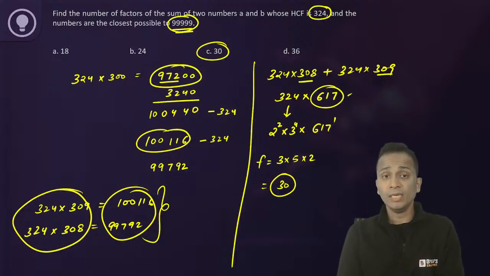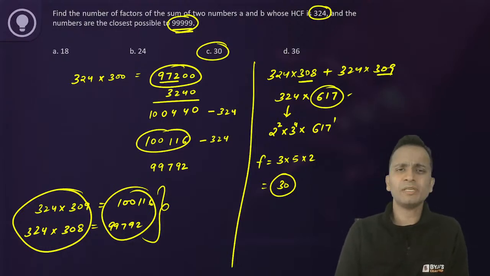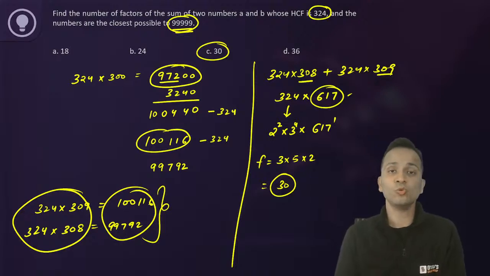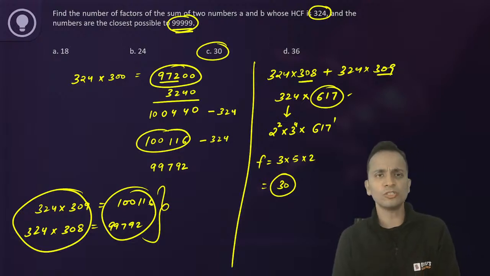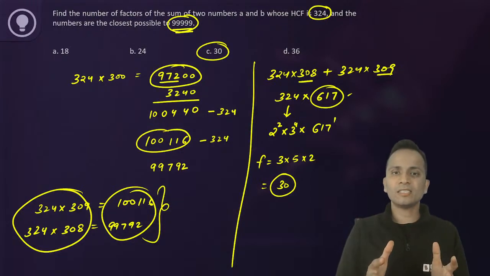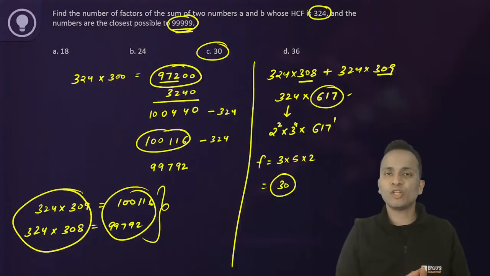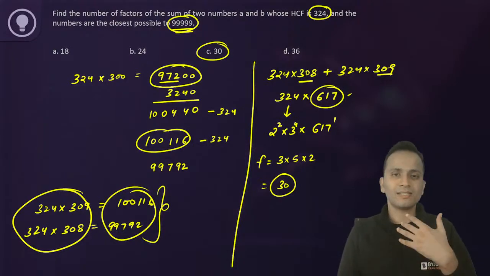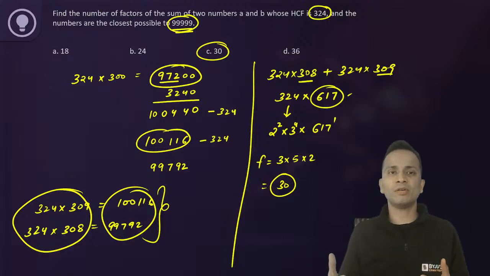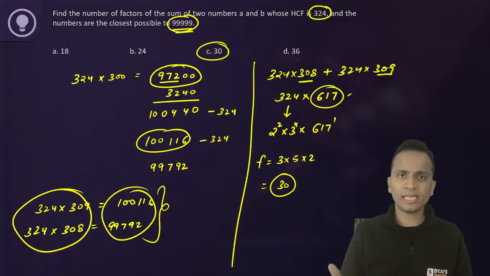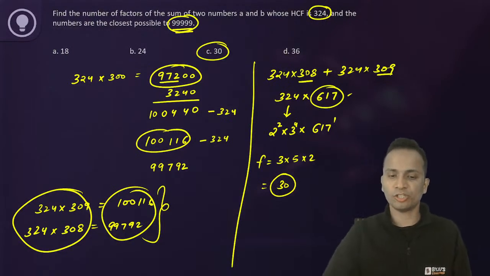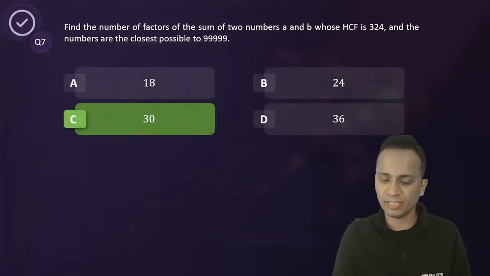Okay? Now I told you that I'll be keeping some difficult questions as well, which are of a higher level of difficulty, just to take care of extreme scenarios. Also, don't look at the actual numbers used in this question. Just look at the concept, the way I have solved it. A similar type of question may come with smaller numbers. It will take less time, it will be less difficult, but it might be possible. The concept will help you in solving that question. So this is the only reason why I'm taking these questions.